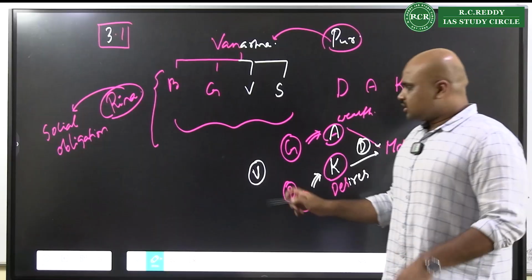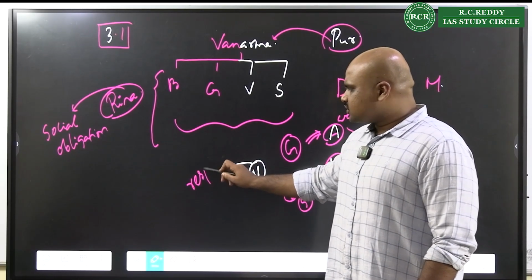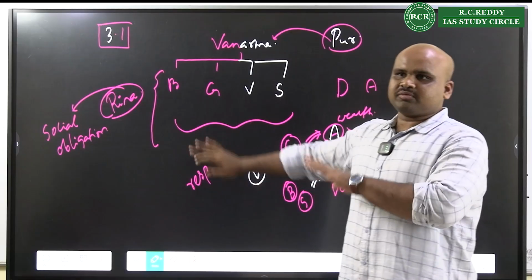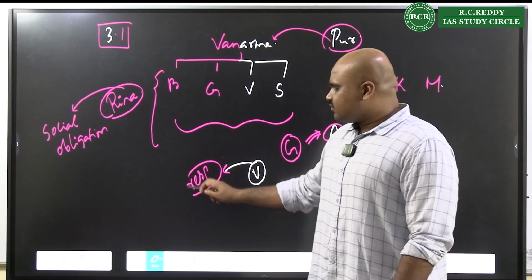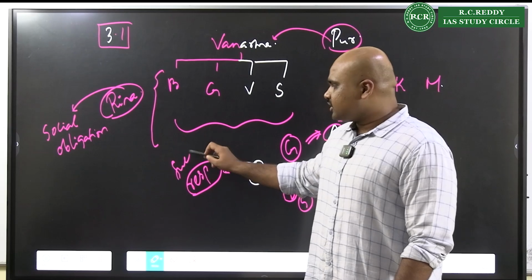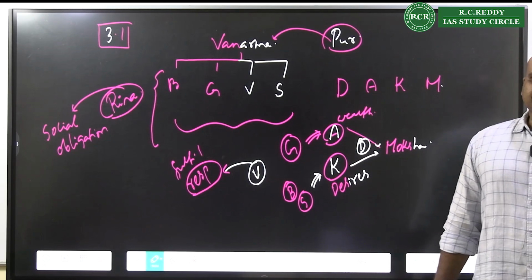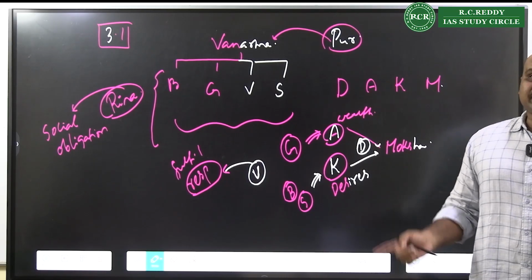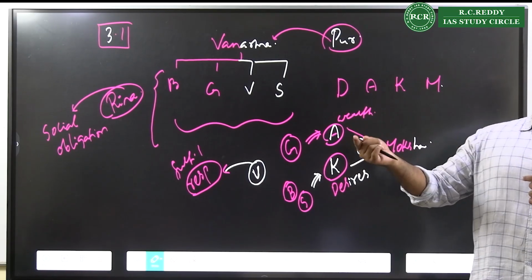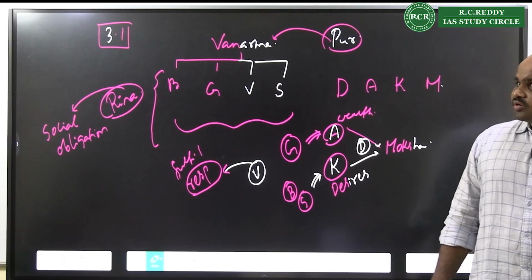What is Vanaprastha? Vanaprastha is a stage where all the responsibilities are left behind. How are they leaving their responsibilities? They are leaving their responsibilities by fulfilling their responsibilities. In general, it is observed that when the marriage of the eldest son is performed, then the person is eligible to get into Vanaprastha. That is one basic understanding that you always have to remember.